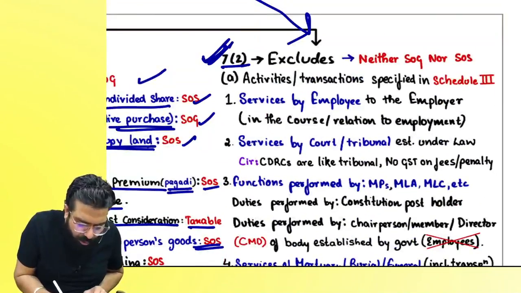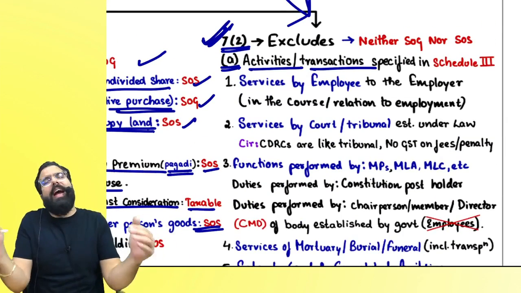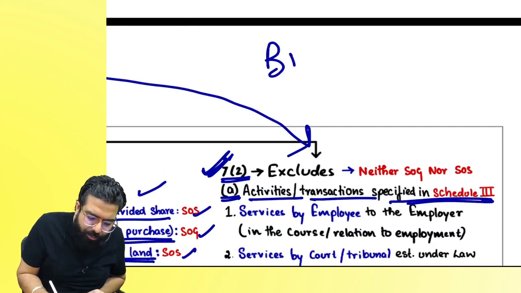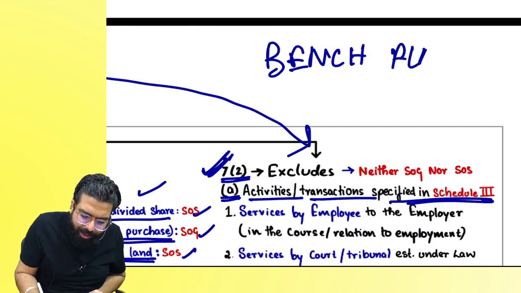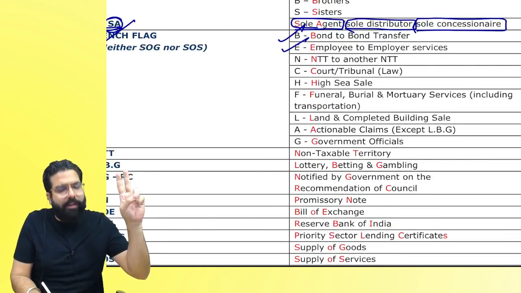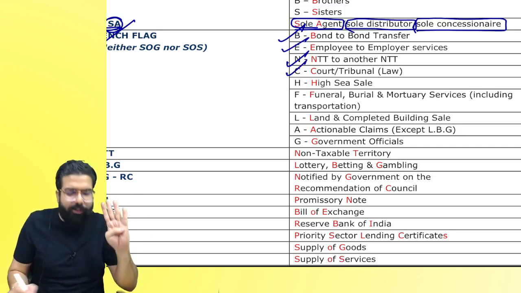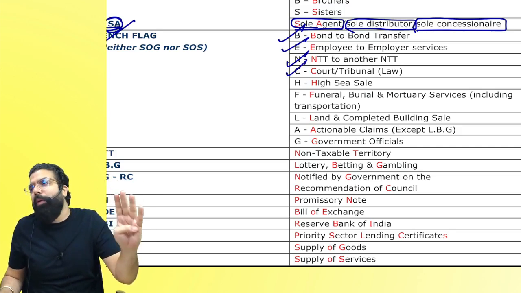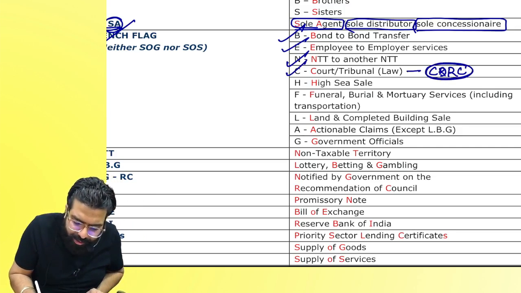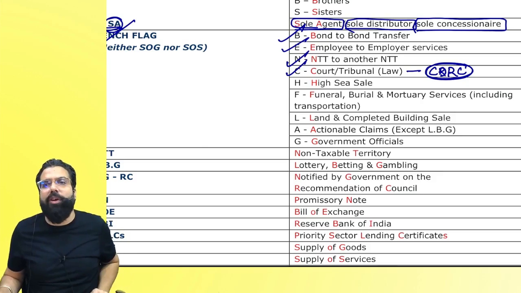Then we have Section 7(2). Section 7(2)(a) tells what are the activities or transactions. Section 7(2)(a) says activities or transactions which are told in Schedule 3 will be neither supply of goods nor supply of service. Here we have to remember BENCH FLAG. Sir, what is a BENCH FLAG over here? B means bond to bond transfer, E means employer to employee services, N means entity to another entity without the goods entering India, C means court or tribunal services which are established under the law. Sir, here one CDRC was there, Consumer Dispute Redressal Commission. CDRCs are like tribunals and their services also are neither supply of goods nor supply of service.